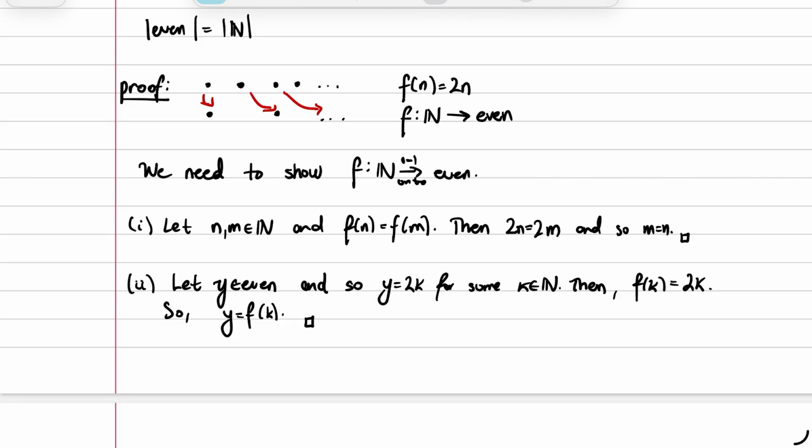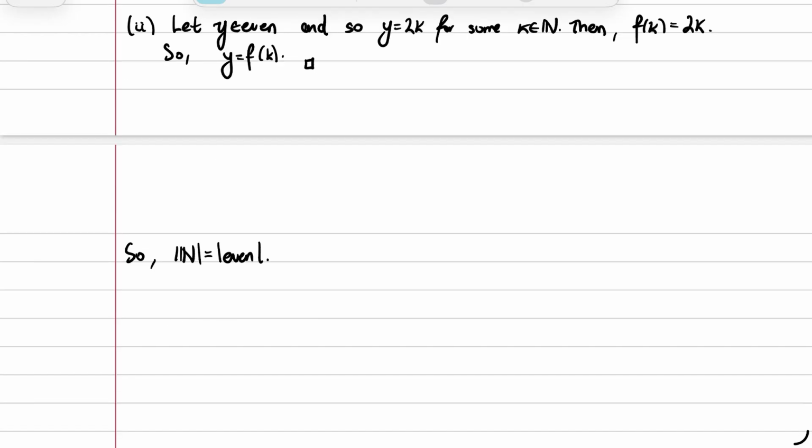Since we showed that there's a bijection from the naturals to the evens, they have the same cardinality, and so they are the same infinity. Although this result may be mind-bending, it may be intuitive to people who believe that there is just one infinity, and it is the infinity, and all infinities are equal: infinity plus 1, infinity plus 2, infinity times 2. As we will explore, this is not the case, but for these basic sets, it actually is.